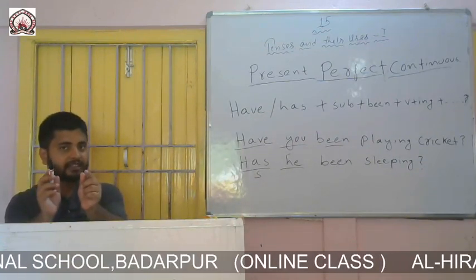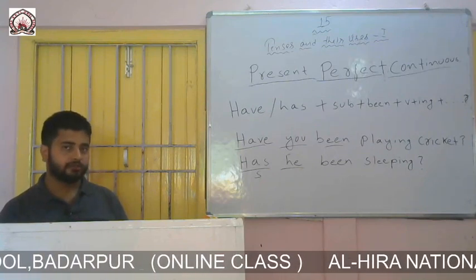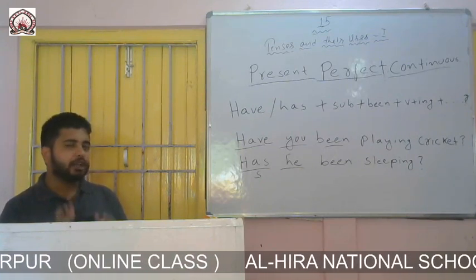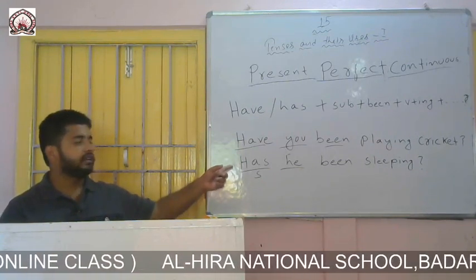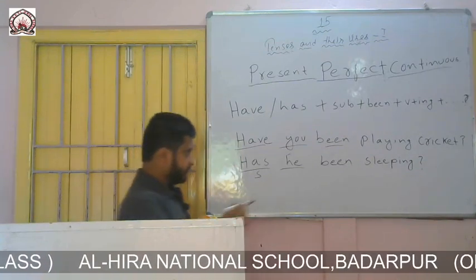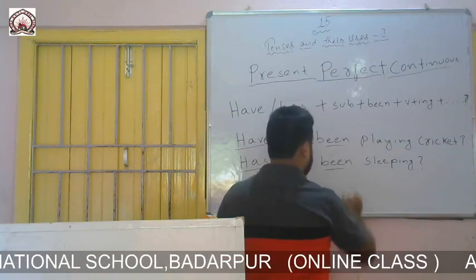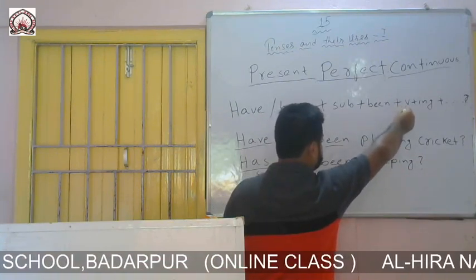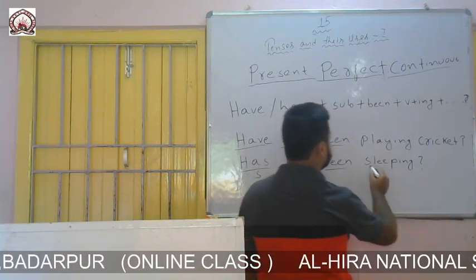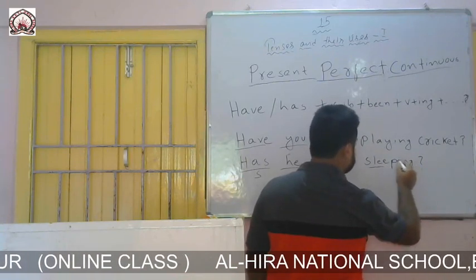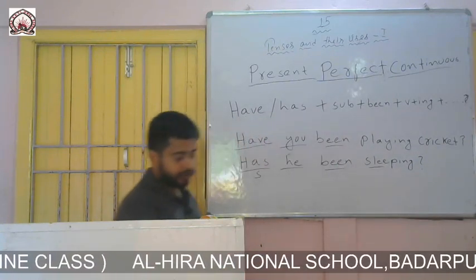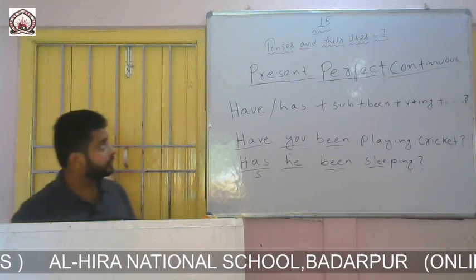If the subject is third person singular, then always blindly we can write has. Then the formation says to write been. I have written been. Then, as per the formation, I have written a verb with ing. Sleep is the verb, with ing form sleeping. So has he been sleeping?